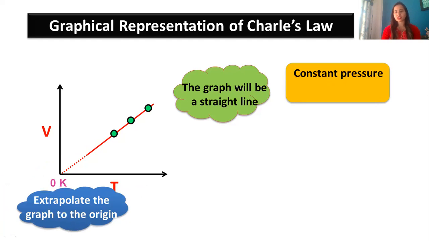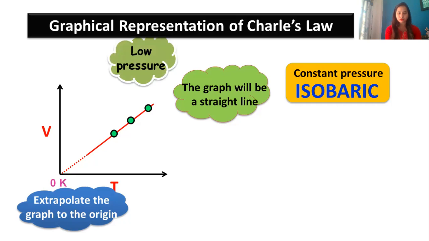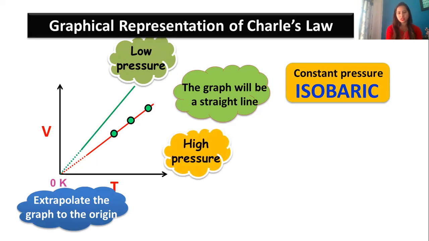As we talk about constant pressure, you remember when we were talking about Boyle's law, I said it is constant temperature, and we call it isotherm. Because pressure is constant here, and pressure is mostly measured using bar, a very common unit of pressure, I can say it's isobaric, or isobar, whatever you want to pronounce. The graph was plotted at a specific pressure. If I reduce the pressure and check the change in volume and temperature, you can see I'll get a graph like this, and at high pressure I'll get one like this.